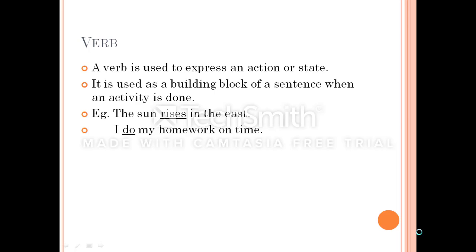Next, if you see the second sentence, okay, I do my homework on time. So the action of doing something, okay, the action of kinetic motion, the action which is not stagnant, you are doing something, you are not static, it is called a verb.